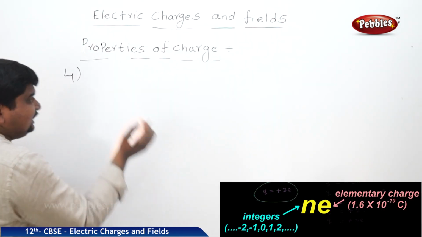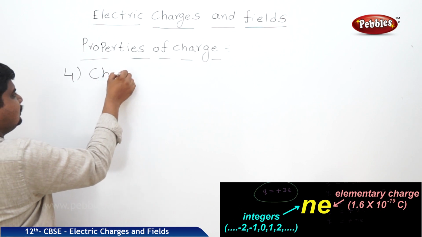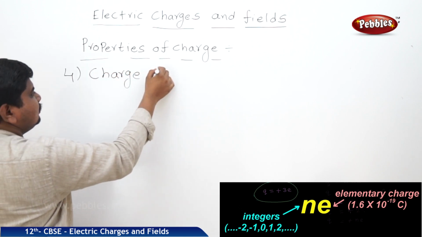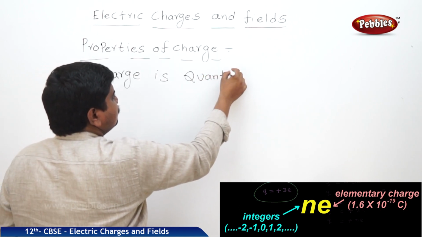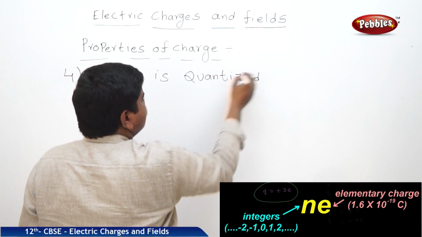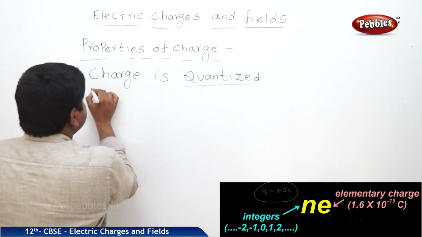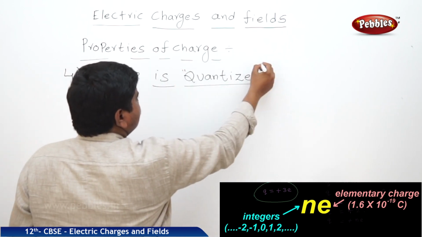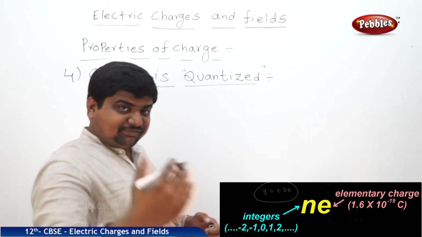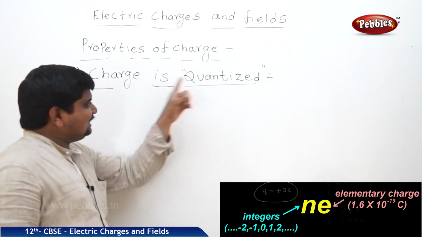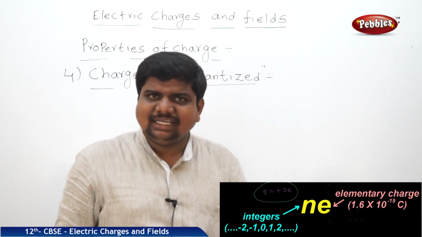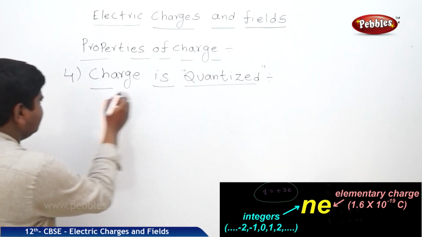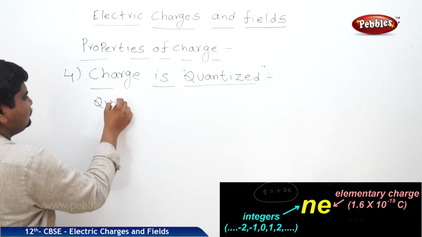See the fourth property, charge is quantized. Charge is a physical quantity and this physical quantity is quantized. What is the meaning of quantization of a physical quantity?